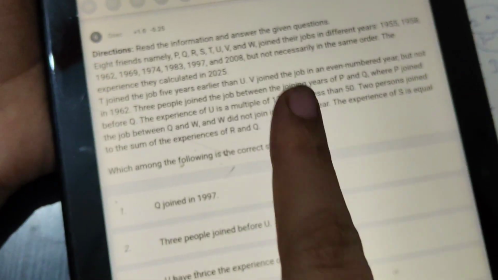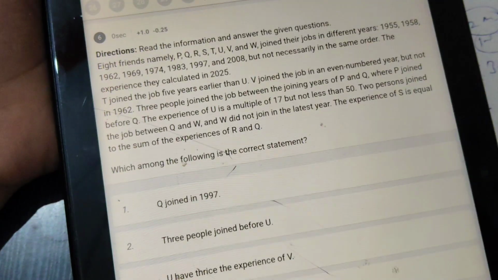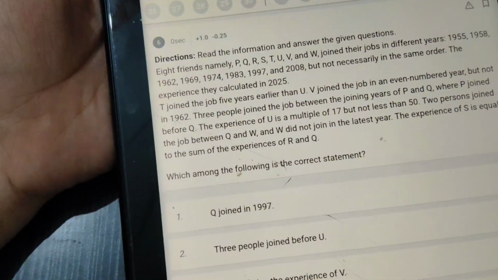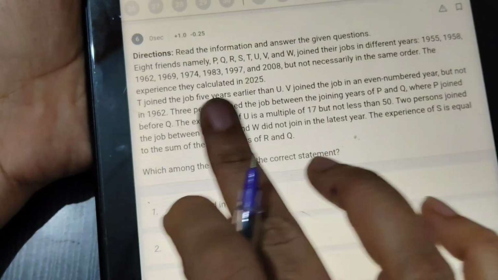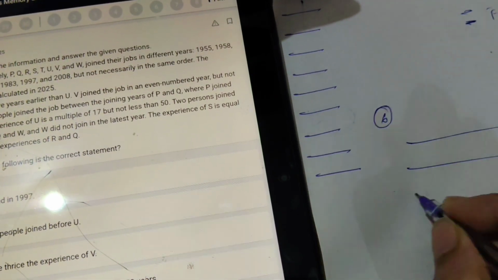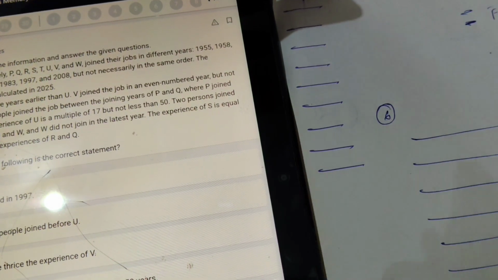Unless you are confident about age based puzzles, then go for it, okay. Now I will solve this age based puzzle. Now 8 friends are there, P to W. So 8 I will write here, okay. 1 2 3 4 5 6 7 8.